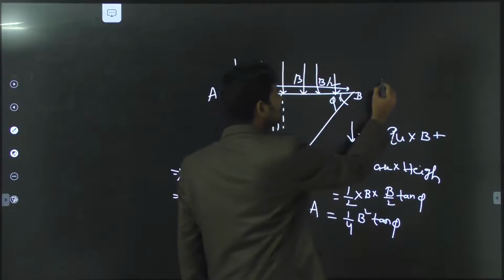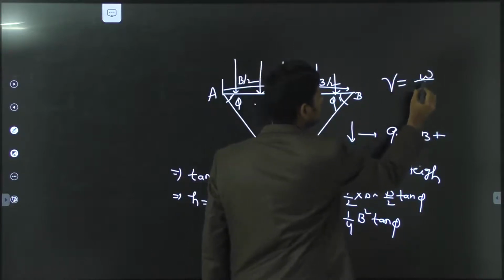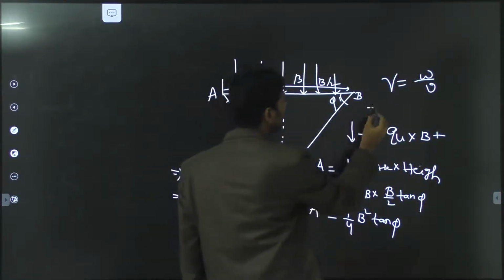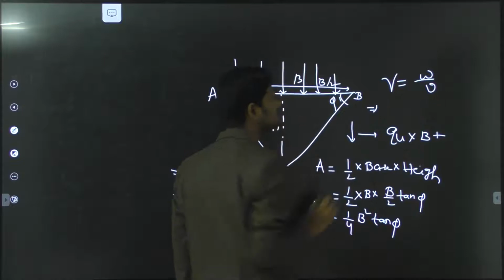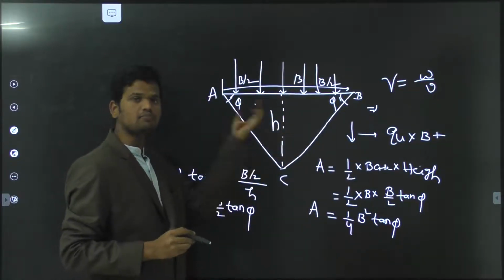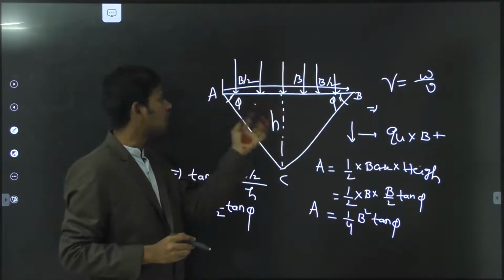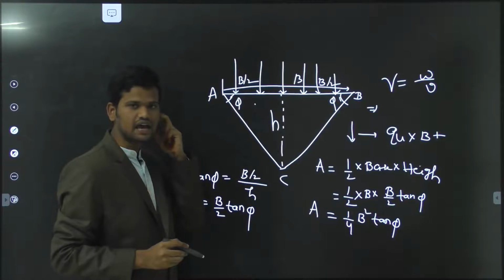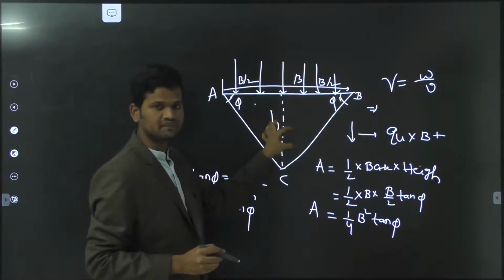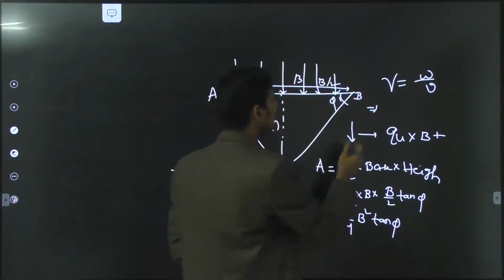From this we use the formula for density, that is density equal to weight by volume. Here the weight is the amount of force acting on the soil mass due to the application of the load as well as the surcharge pressure, and the unit weight of the soil mass is how much it weighs per particular volume. Based on that, we get the weight of the soil mass.